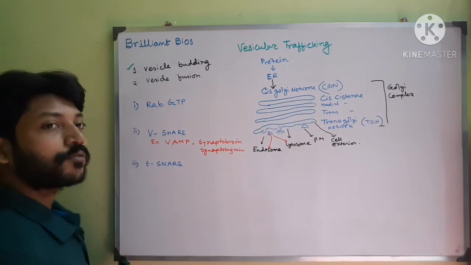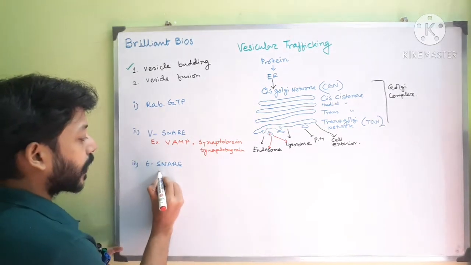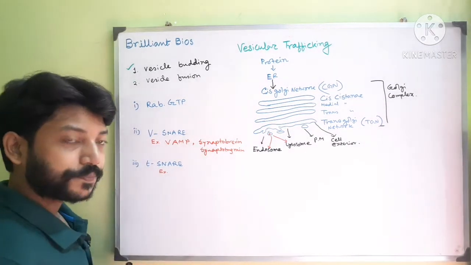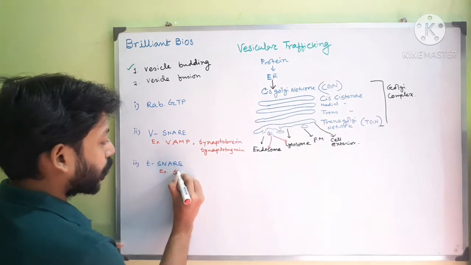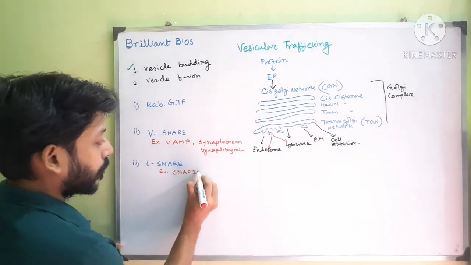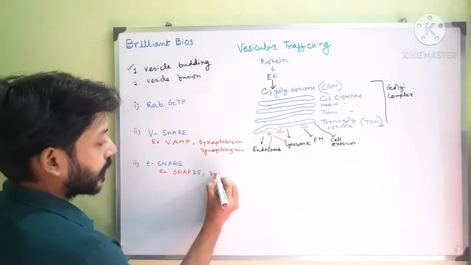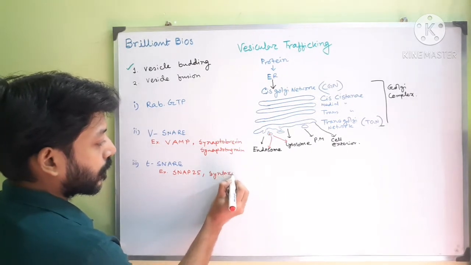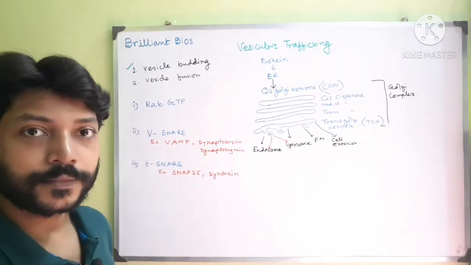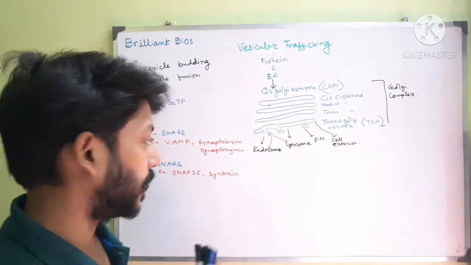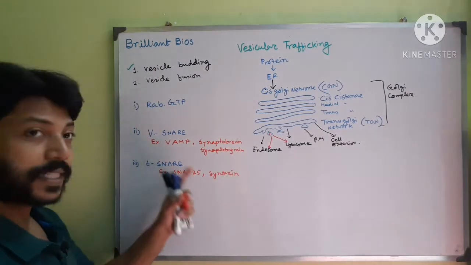Then the examples of T-SNAREs, tethering SNAREs, are SNAP25 and syntaxin. So these are examples of T-SNAREs and these are examples of V-SNAREs.